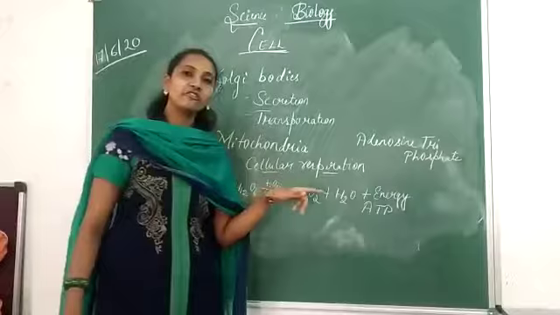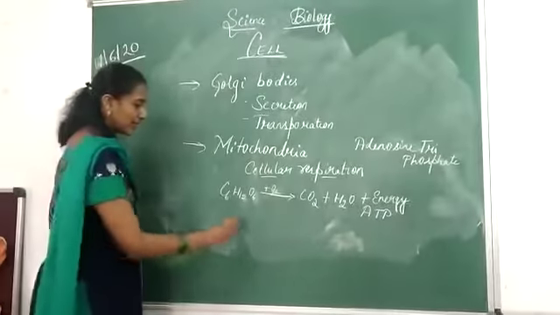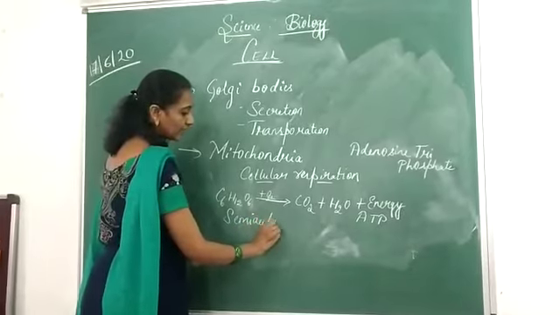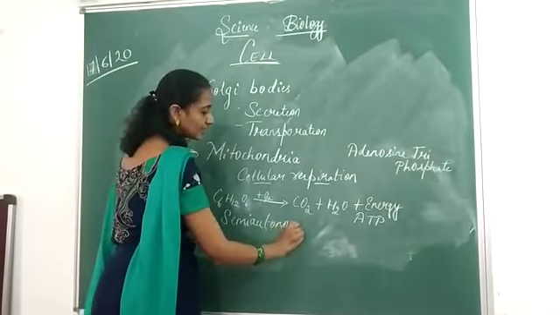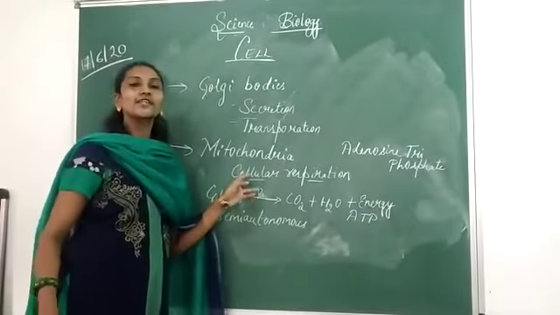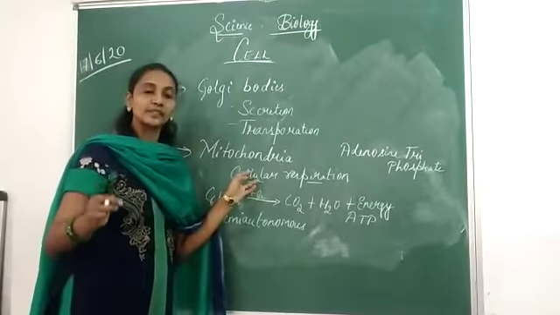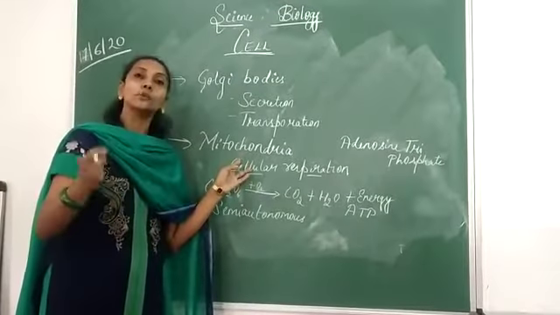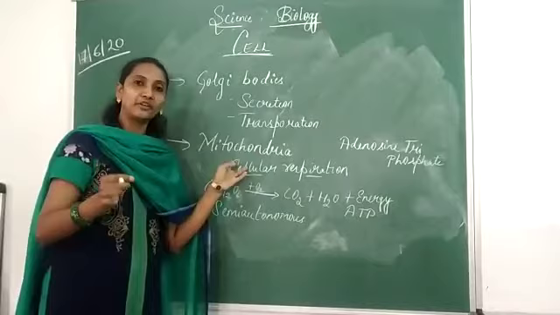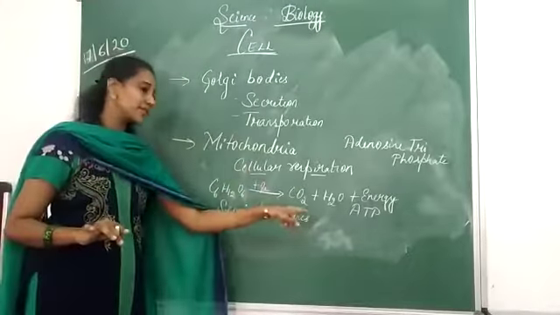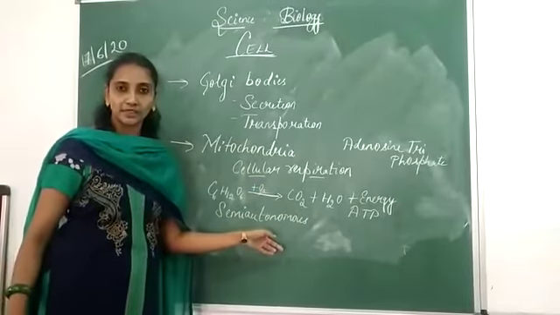The other name of the mitochondria is the semi-autonomous organelle. What is a semi-autonomous organelle? Inside the mitochondria, along with the cristae, it also contains ribosomes. These ribosomes are responsible for the synthesis of its own protein required for the proper functioning of the mitochondria. So since it contains the ribosome, it is also known as the semi-autonomous organelle.